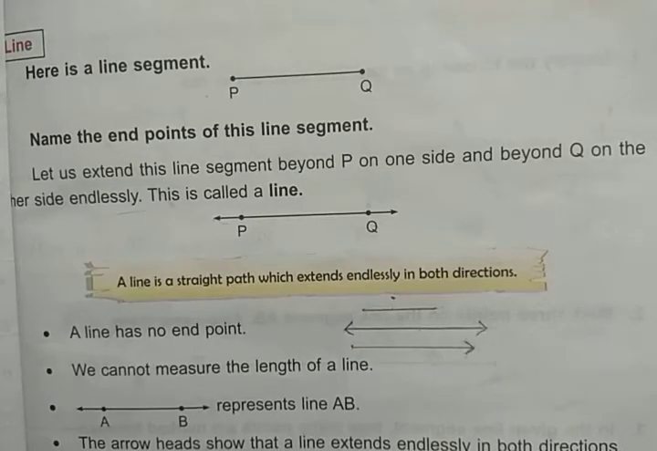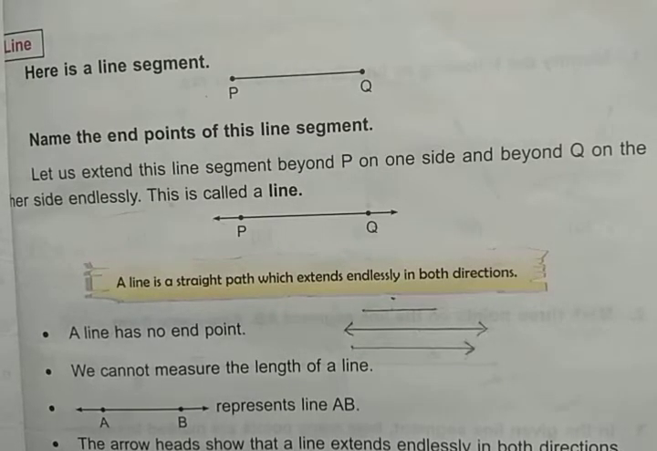Hello students, in the previous video we started the revision of Unit 12, that is geometry, and we revised the properties of solids, that is cube, cuboid, cylinder, cone and sphere. And then we revised lines: point, line segment, line and ray.